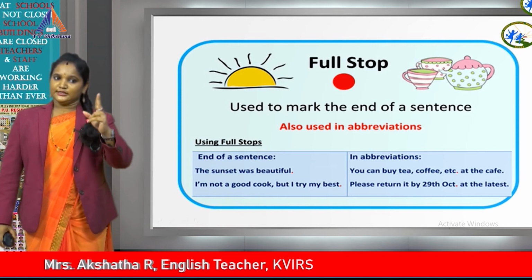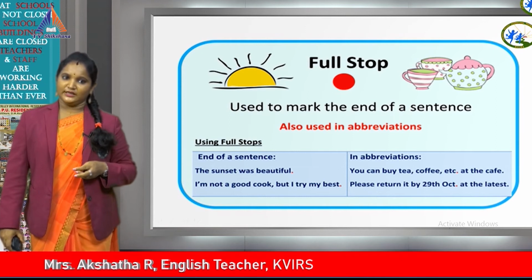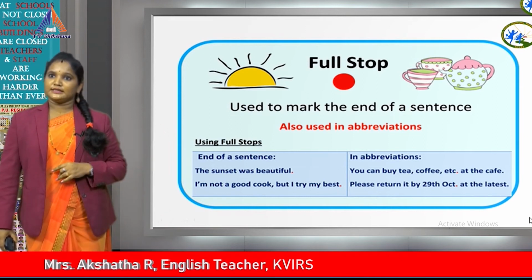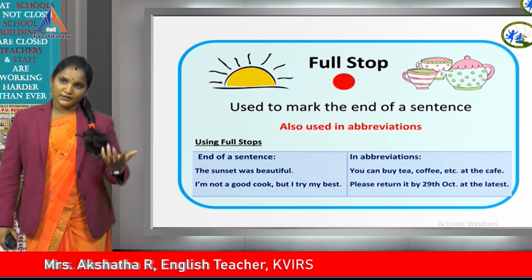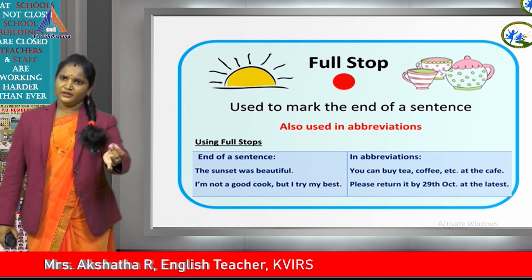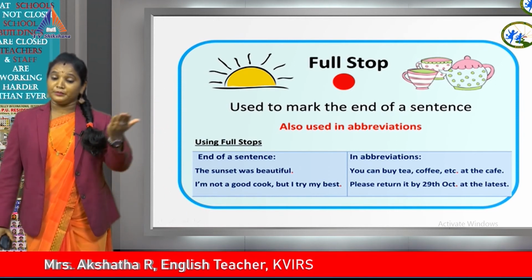Second thing, it is used in abbreviations. For example, you can buy tea, coffee, etc. at the cafe. That means at the cafe you can get many things, eatables or beverages. In that they have given the option tea, coffee, etc., which means anything else. But they have not used the complete word there.